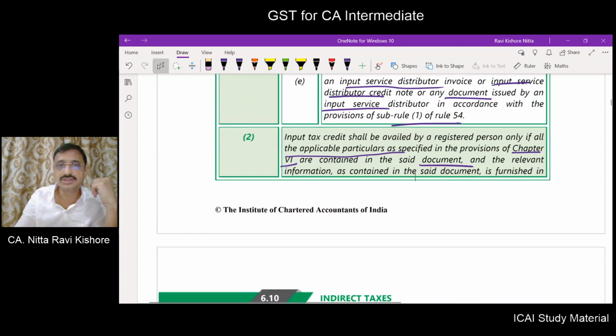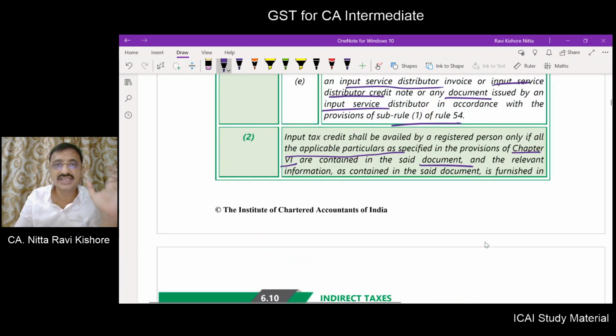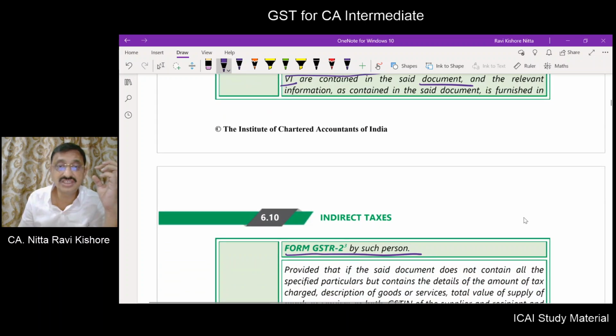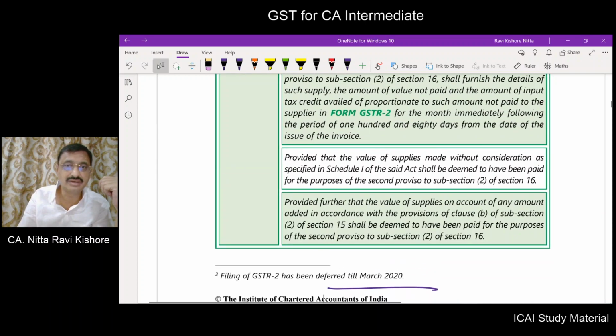And also the relevant information is furnished in form GSTR2 by such person. So input tax credit will be available by a registered person only if all the particulars specified in chapter 6 are contained in the document, and relevant information as contained in the said document is furnished in form GSTR2. Now this form GSTR2 has been deferred till March 2020. Now again still it is not available. This has not been made applicable.